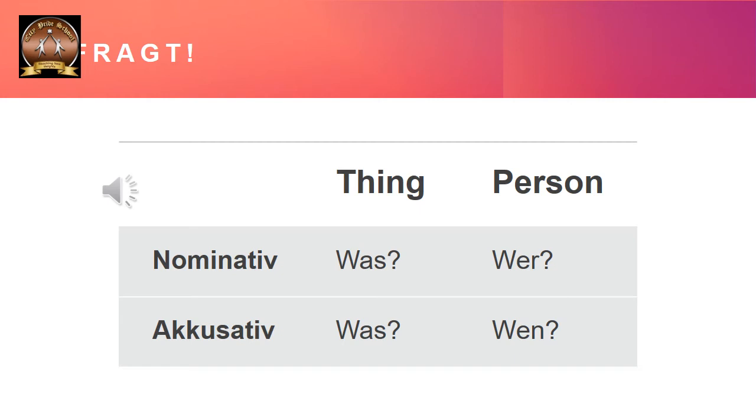So if you observe keenly, if it is a thing, it does not matter if it is an accusative or nominative. The question is always was. The problem is only with person. If it is a person, you ask wer in case of nominative and wen in case of accusative. Okay, let us practice this with the next slide.